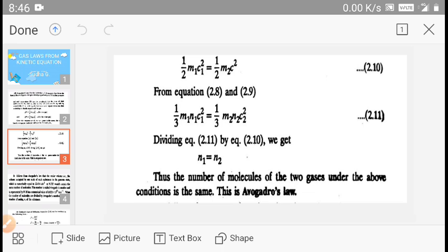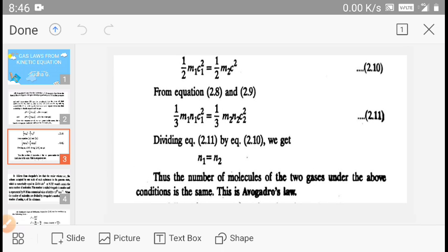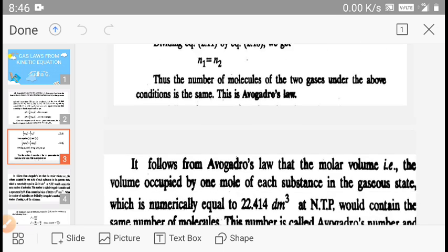Thus, the number of moles of gases under the above conditions is the same, and this satisfies Avogadro's law. So we can say that the experimental value is satisfactorily explained by the kinetic theory of gas.